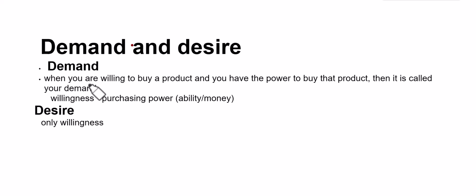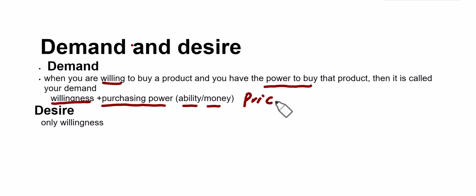Basically, demand means when you are willing to buy a product and you have the power to buy that product. You are willing and you have the power to buy that product, then it is called your demand. So in order to call anything your demand, you must fulfill these two conditions. The first one is willingness and the second one is purchasing power, or ability, or the money or the price of that commodity. And desire means only willingness.